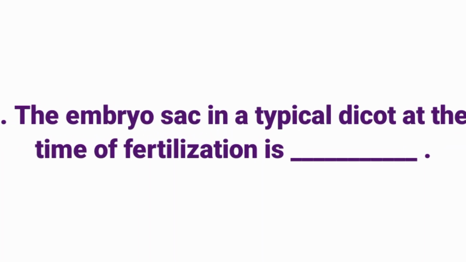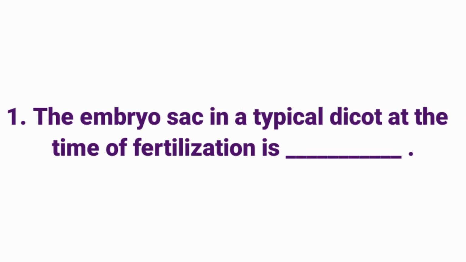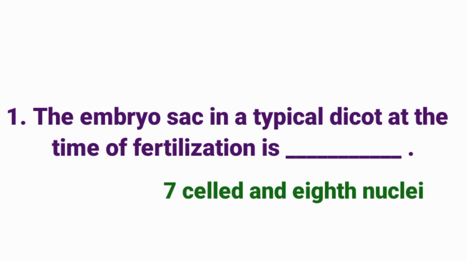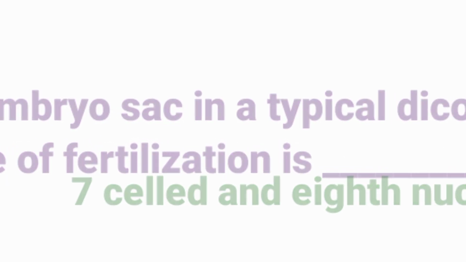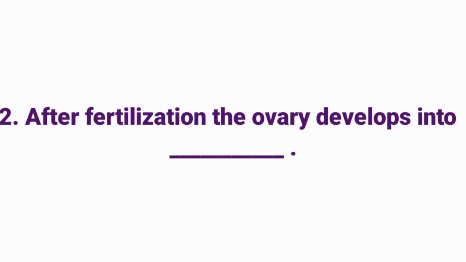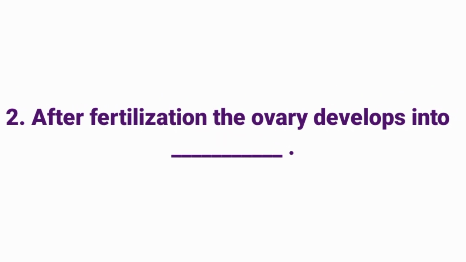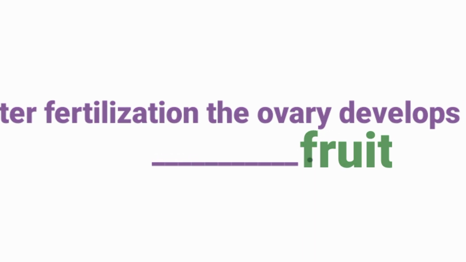The embryo sac in a typical dicot at the time of fertilization is dash. Answer: 7-celled and 8 nuclei. The embryo sac in a typical dicot at the time of fertilization is 7-celled and 8 nuclei. After fertilization, the ovary develops into dash. Answer: fruit. After fertilization, the ovary develops into fruit.